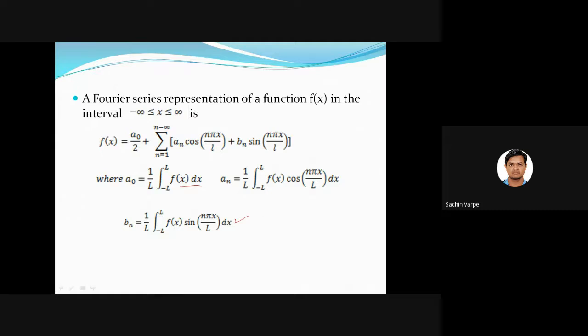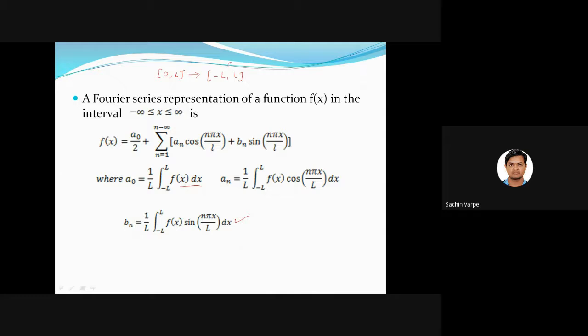And if the interval is defined as a half interval, say 0 to l, then how do we find its Fourier series representation? What we do is extend this half range into the full range, either from -l to l or from 0 to 2l.